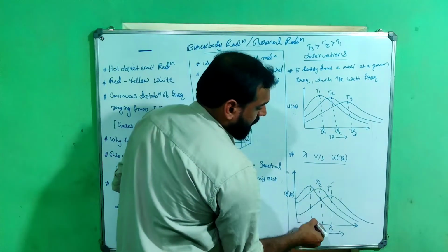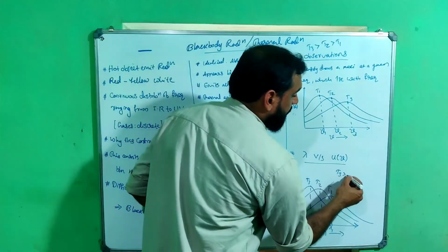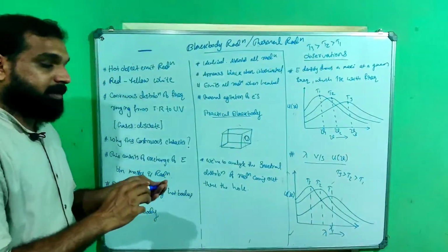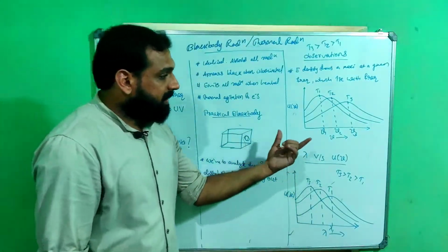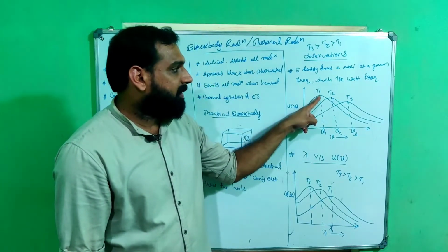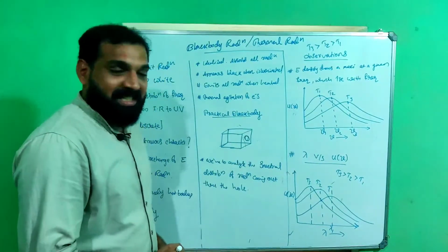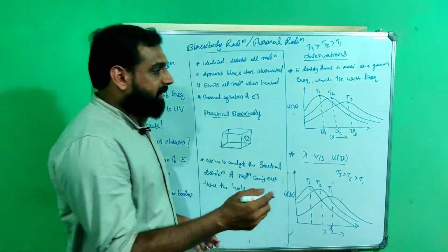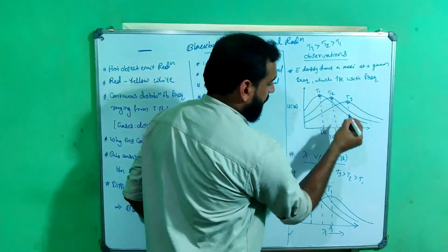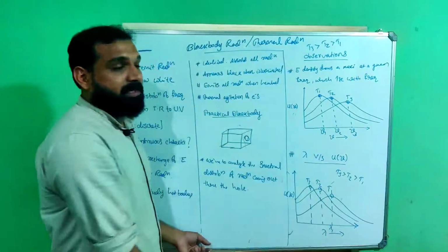This is T3. Note that here also T3 is greater than T2, which is greater than T1. So this is the point. Corresponding to a particular temperature, there is a peak in the energy density. Corresponding to a particular temperature, there is a peak in the graph. These are the peaks, whatever the graph is.